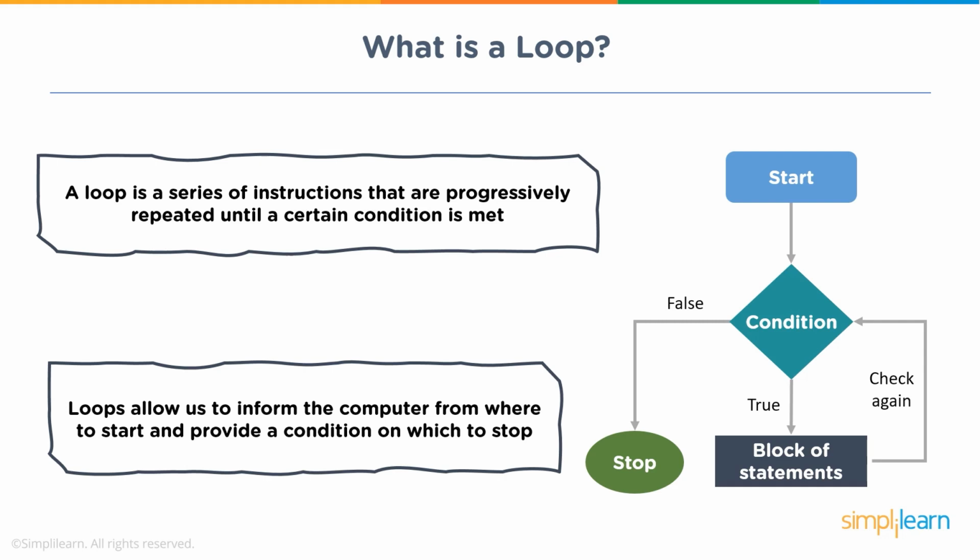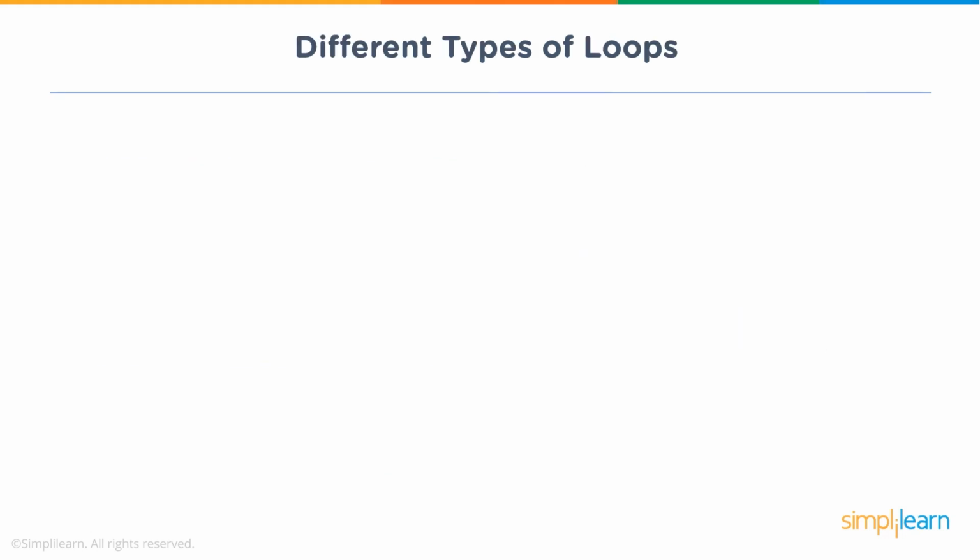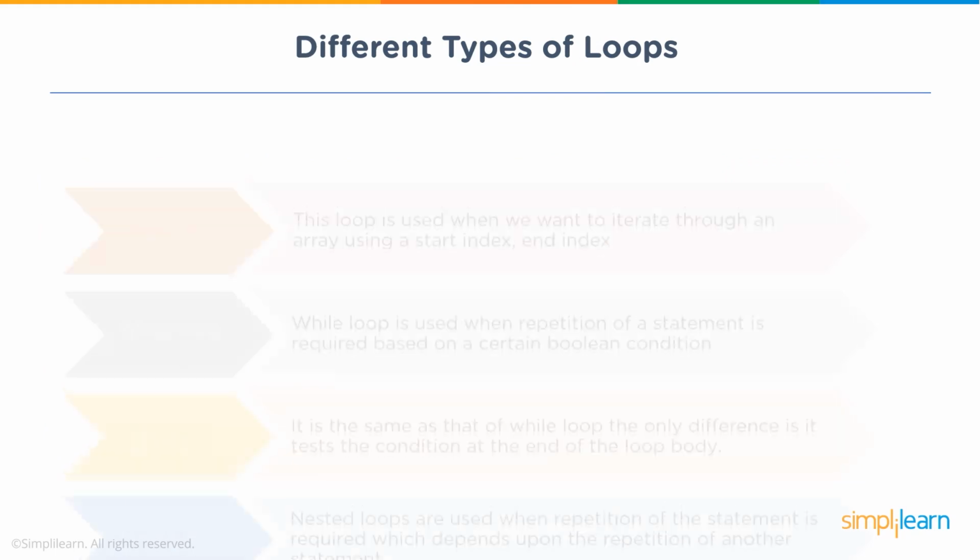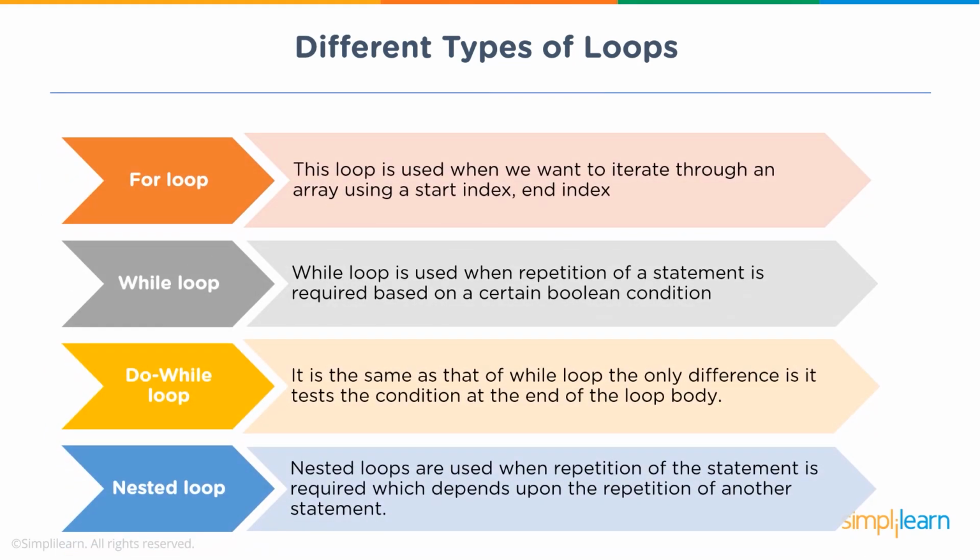Depending on the program, different types of loops are used at different times. So let's first see the different types of loops. First is for loop, then while loop, then there is do while loop. After that, there is nested loop. These are the four types of loops in C++. So let's discuss these loops.